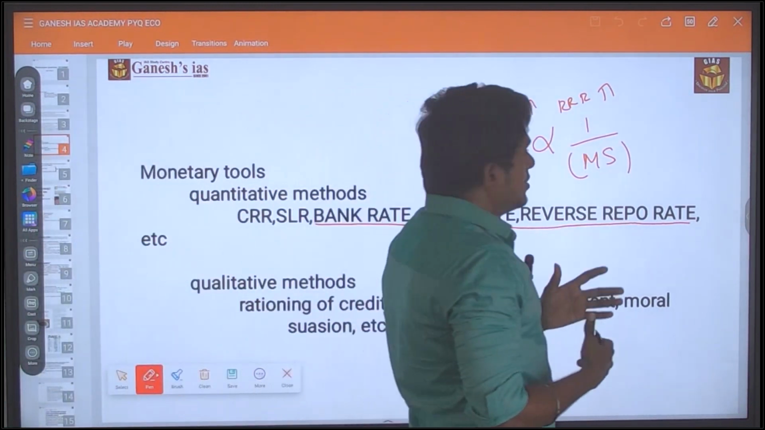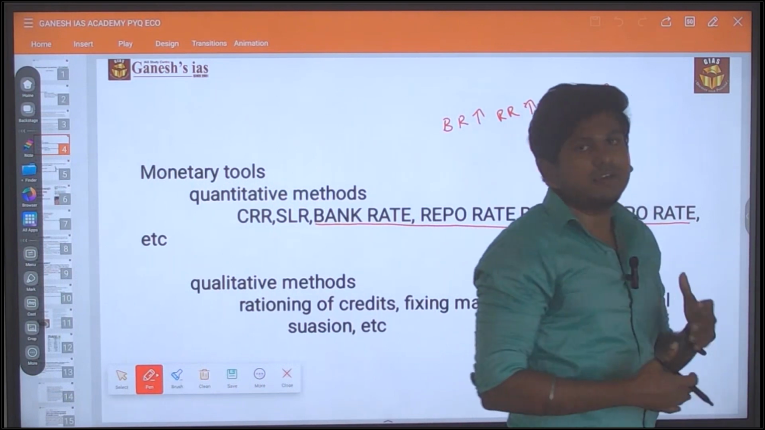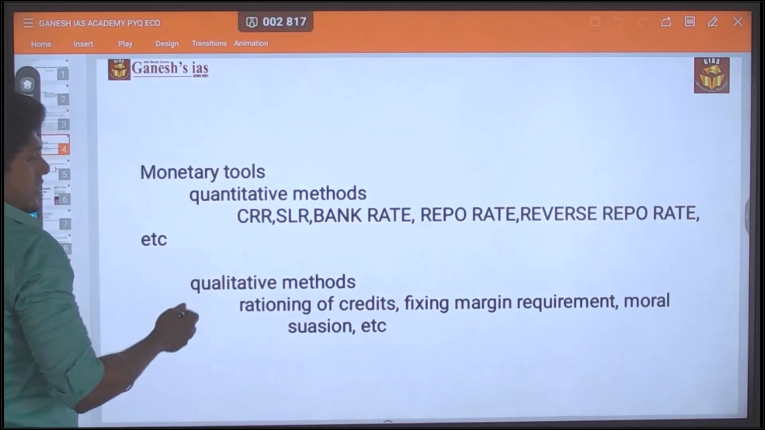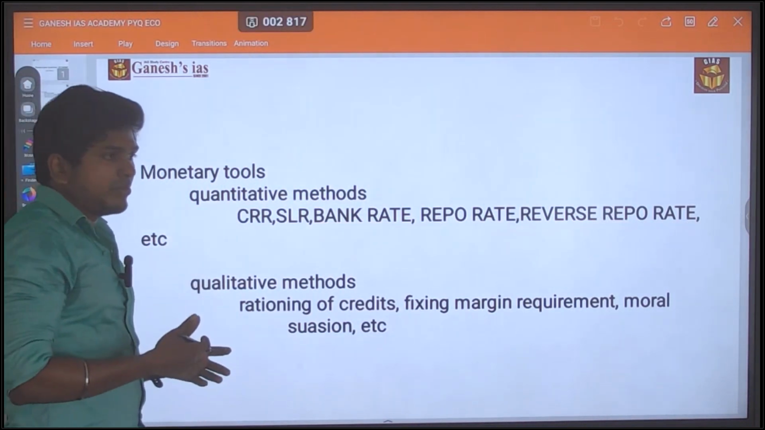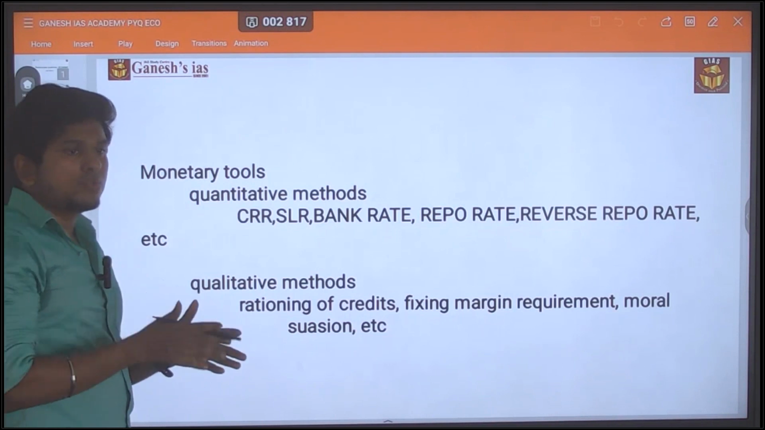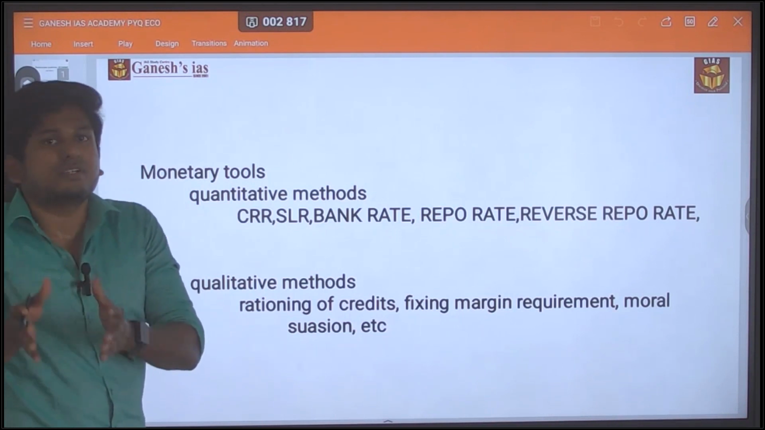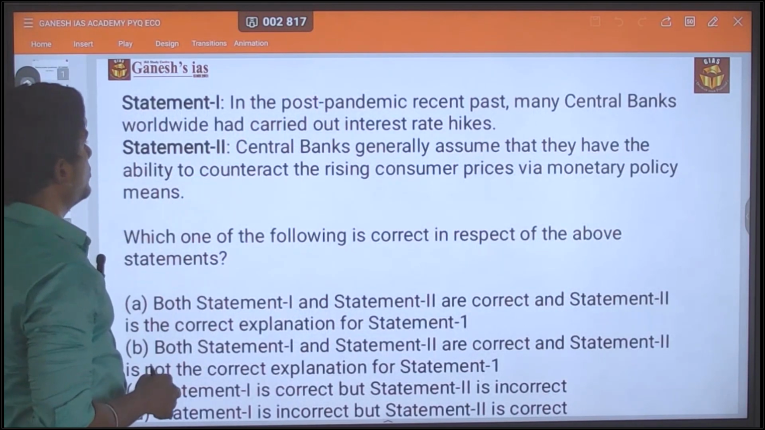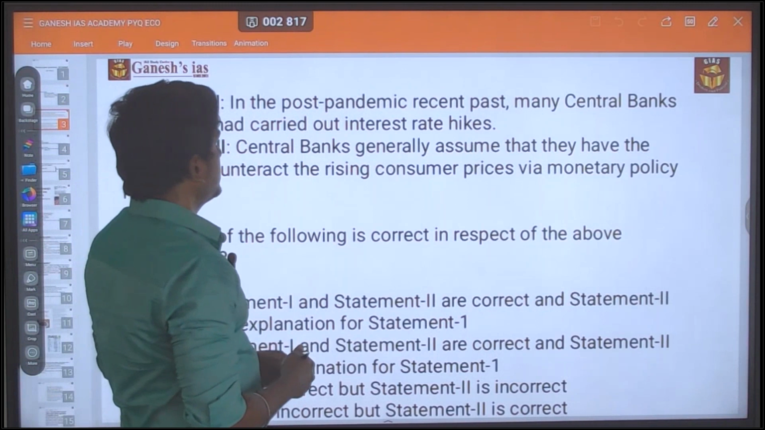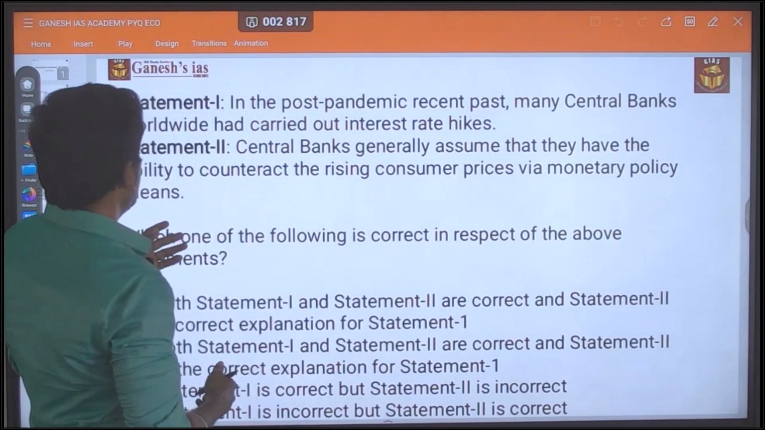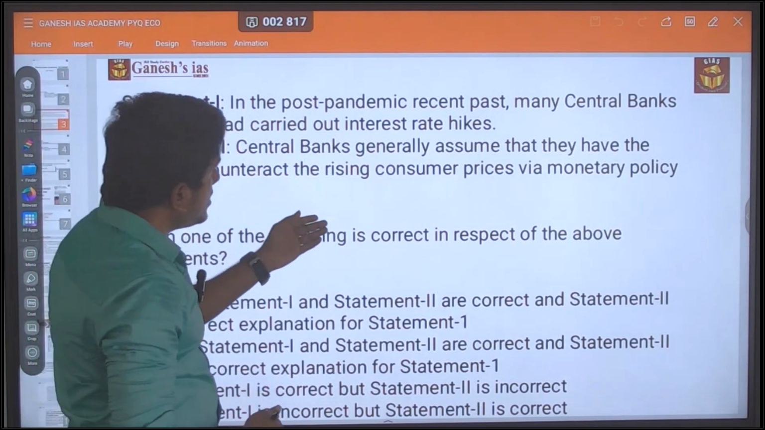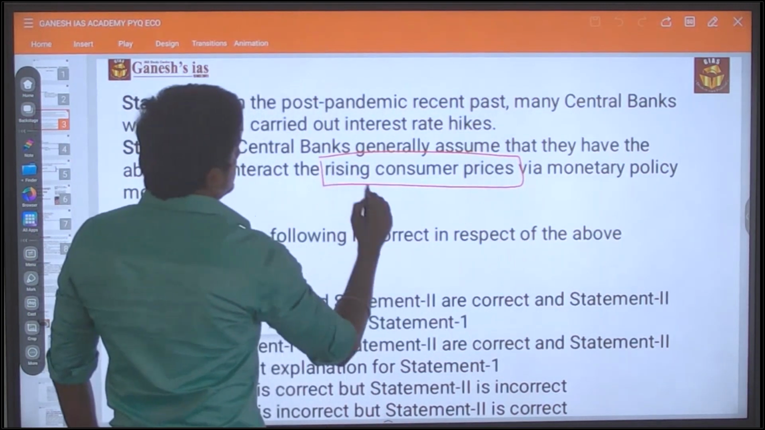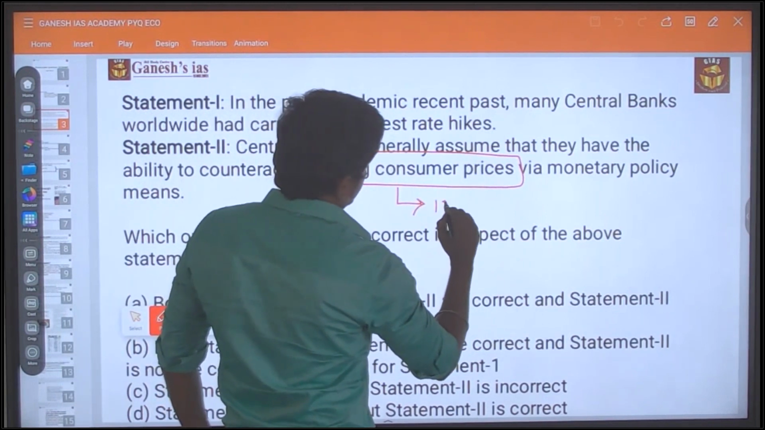The question says that the central bank is doing a hike in the interest rate. If they are increasing the bank rate and repo rate, there will be a reduction in the money supply, which in turn reduces inflation in the market. It's that simple. Now, whether statement 2 is speaking about it or not: the central bank generally assumes that they have the ability to counteract the rising consumer price. The word rising consumer price is nothing but inflation.